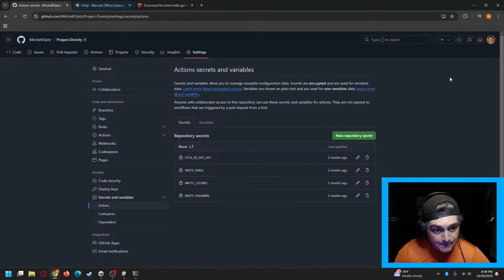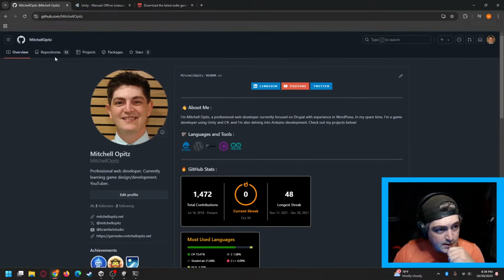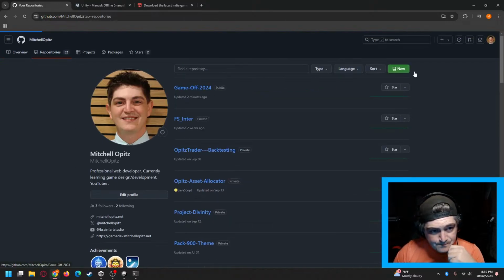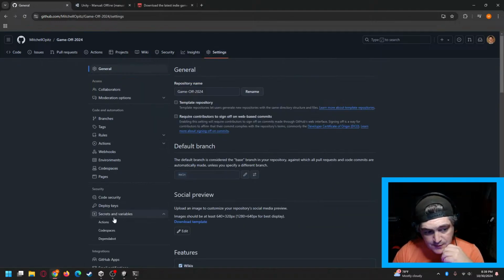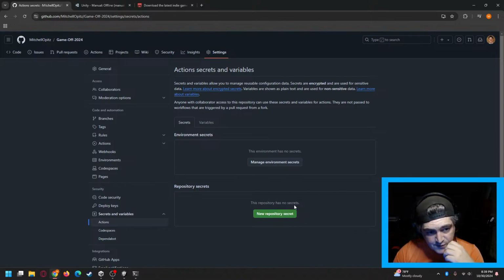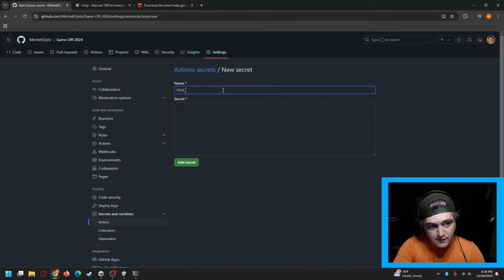Anywho, so those are the 4 things that we're going to need, and we want to have them here to make sure that they are kept out of our Git repository itself. So I'm going to go back over to that repository we just created. Settings, down in the secrets and variables. And again, these are repository secrets. I'm going to create one specifically called itch.io API key. You can name it whatever you want. We'll come back to this in a minute.